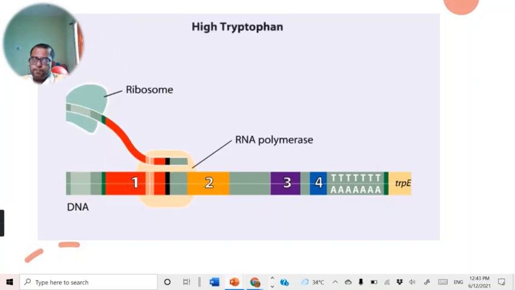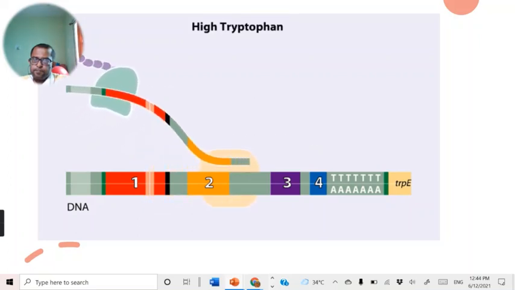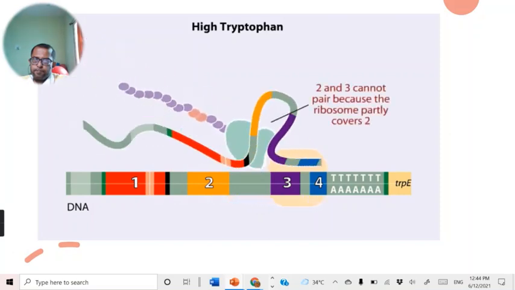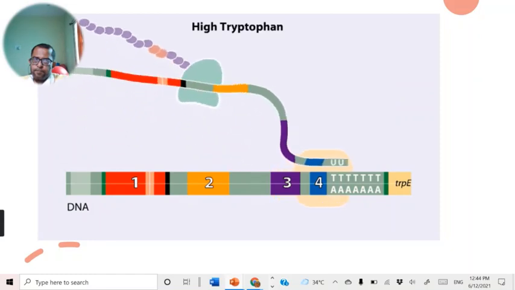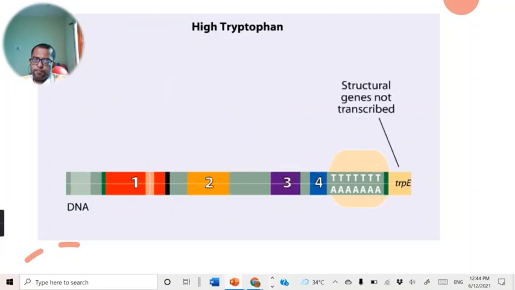When tryptophan is abundant, the ribosome doesn't slow down at the tryptophan codons. By the time region 3 is transcribed, the ribosome has already moved past the tryptophan codons to partly cover region 2. Because region 3 is prevented from pairing with region 2, it pairs with region 4 instead to produce the attenuator, which terminates transcription. The structural genes are not transcribed, and therefore no additional tryptophan is synthesized.